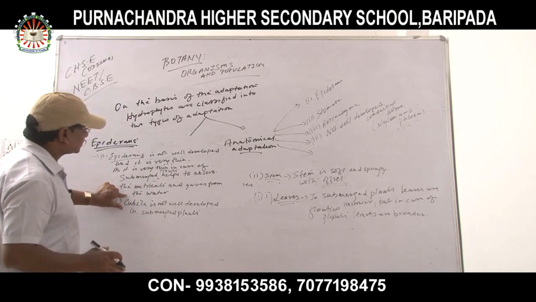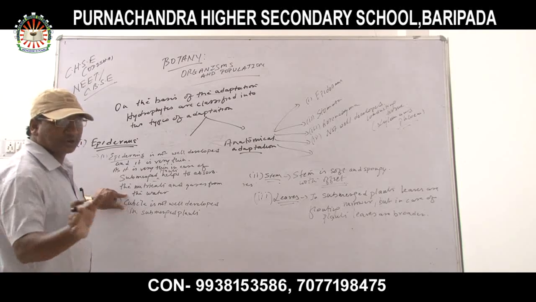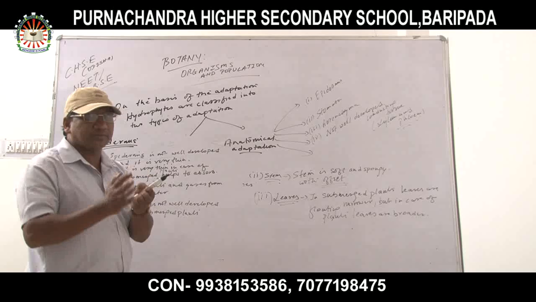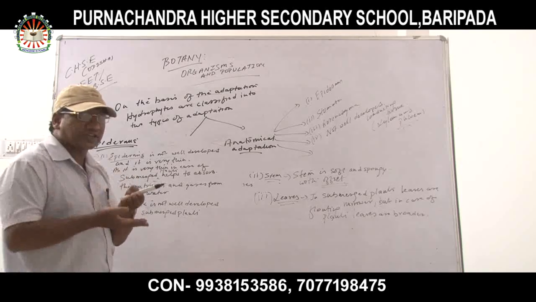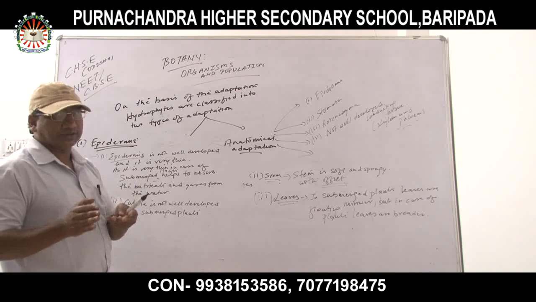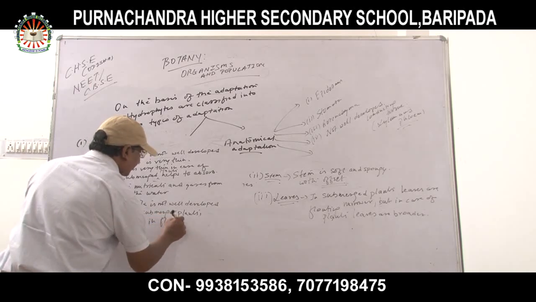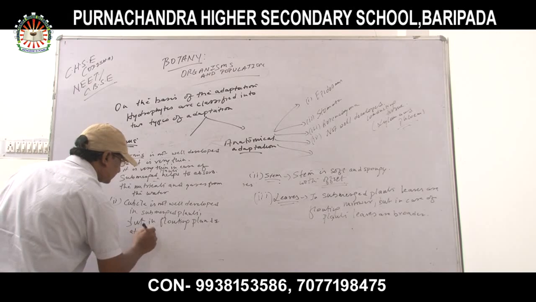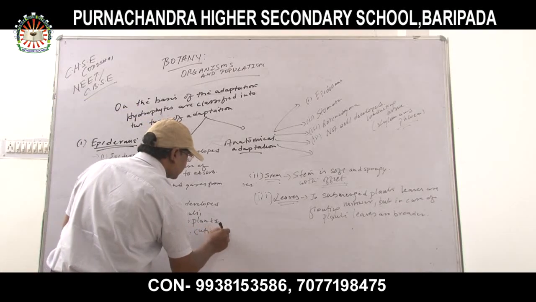But in submerged plants, cuticle is not well developed. In floating plants, cuticle is somewhat present on the upper surface of the leaf, abundant there, but at the lower surface cuticle is absent.